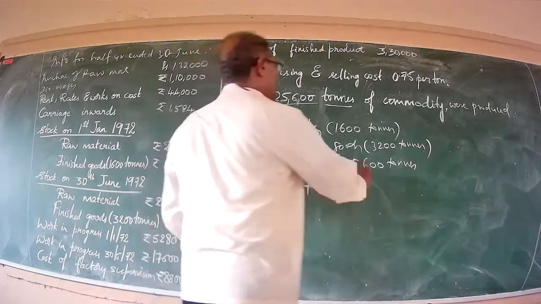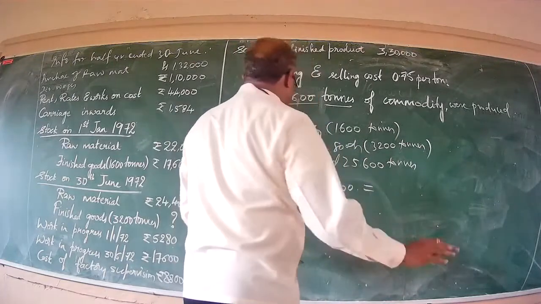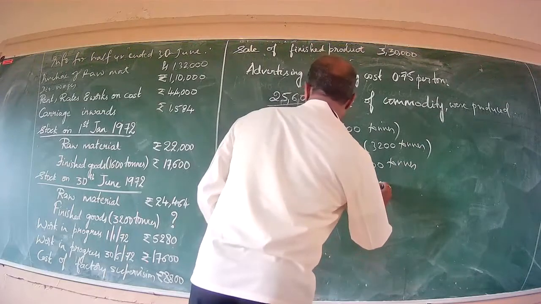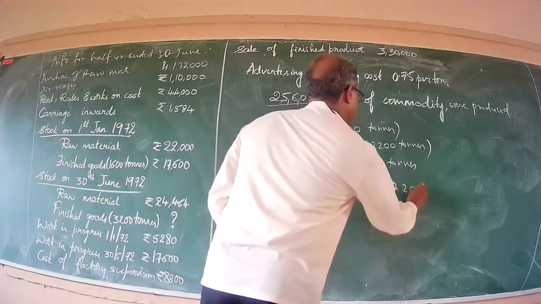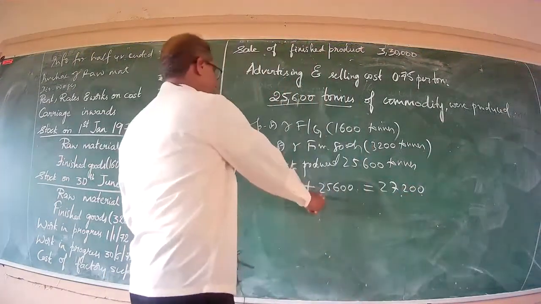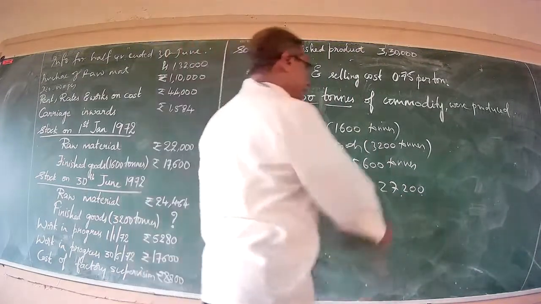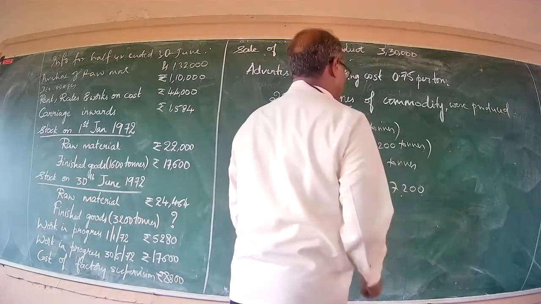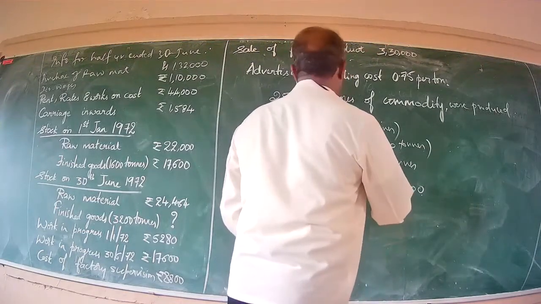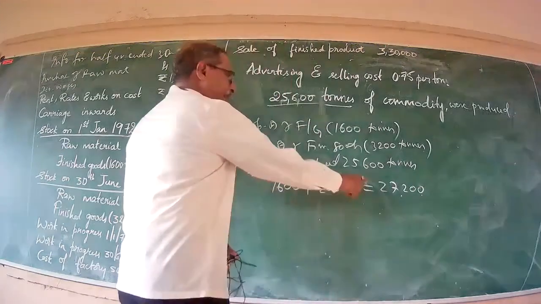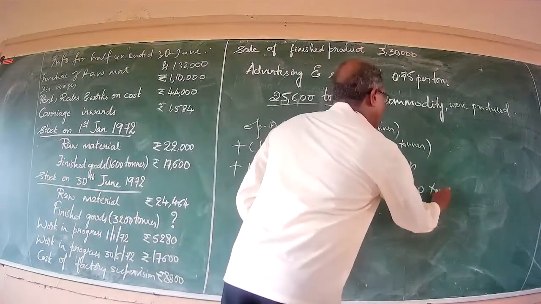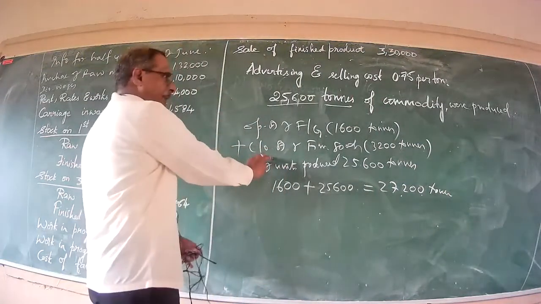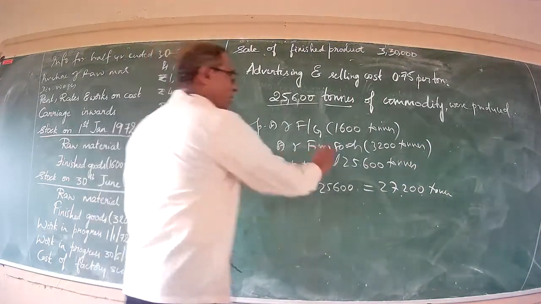Now, how many units are at my disposal? The number of units at my disposal stood at 27,200 tons of commodity. They are available for the purpose of sale. Now, when 27,200 tons of commodity are available for sale, at the fag end of the accounting year, how much is the closing stock of finished goods?